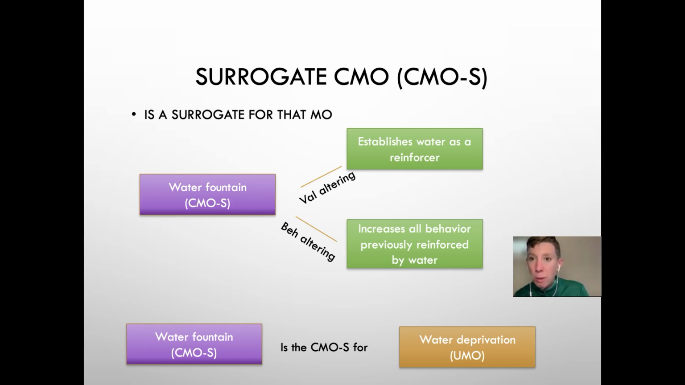The easiest way to remember this is it's a surrogate. It's a stand-in. It is literally just taking the place of. That's why this visual is helpful for me. So unlike a CMOT, where it's transitive, it makes something completely different effective as a reinforcer. A CMOS makes a stand-in for itself effective as a reinforcer.